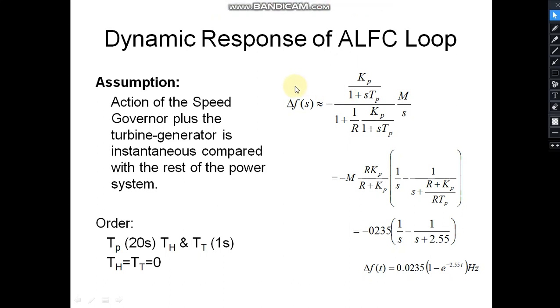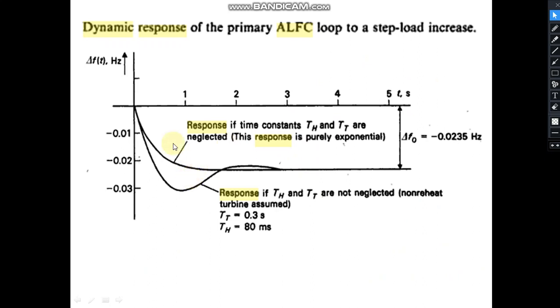In our last video, we have discussed dynamics of primary ALFC loop. So here we discussed this dynamics, and this is approximate dynamics, this is exact dynamics. In approximate dynamics, we had considered that this TT and TH, they are approximately 0. Actually, they are very small quantities, 0.3 seconds. TT and TH is 80 milliseconds in a typical system, whereas TP is around 20 seconds.